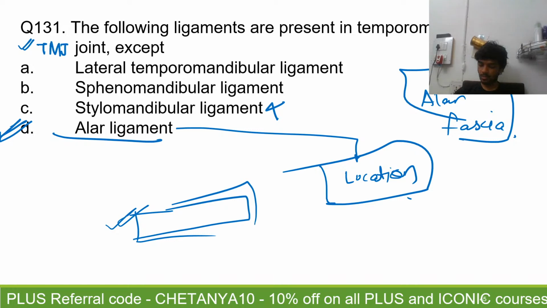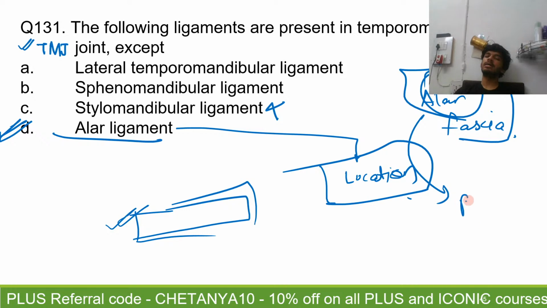No, no, B and C, no, no. The answer is only D. B and C are ligaments related to the temporomandibular joint, right? So I hope you know what alar means. Alar means resembling a wing.